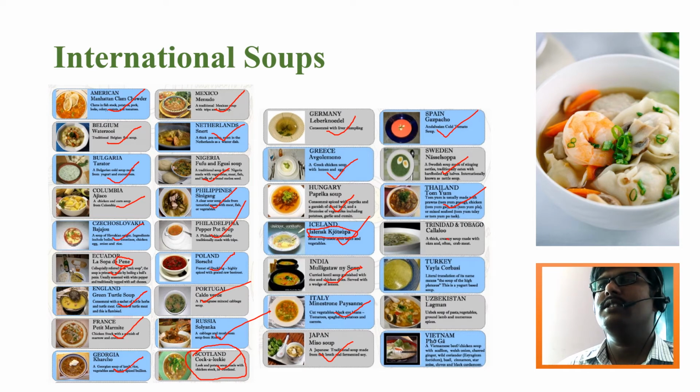Okay, so after that, Callaloo is from Trinidad and Tobago, a small country. After that, Yayla Corbasi is from Turkey, and Lagman from Uzbekistan. These are some rare soups. And Pho from Vietnam is also another common type. So these soups are very well known in all the continental cuisine in restaurants. So you try to practice at least 10 important soups. You can practice and find out the exact recipe of that.